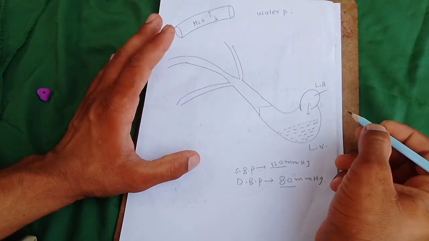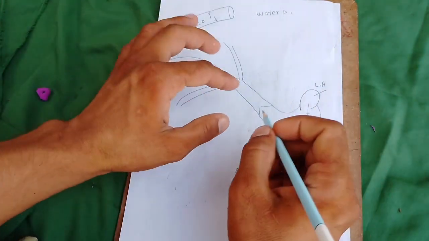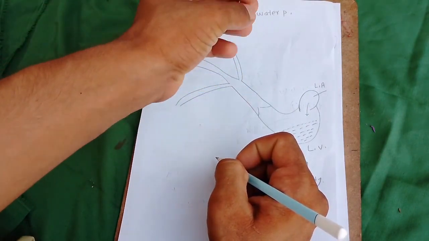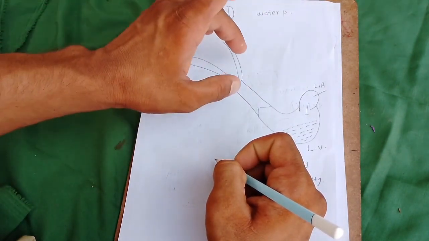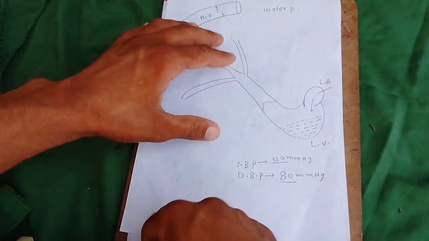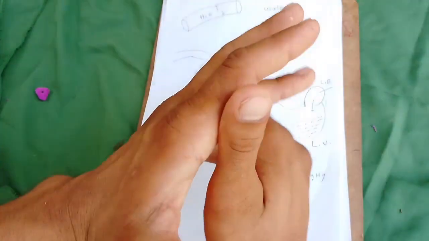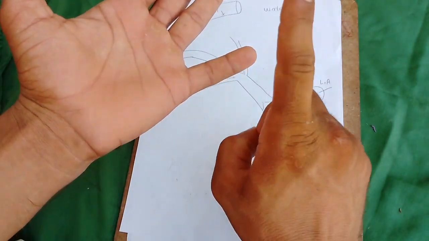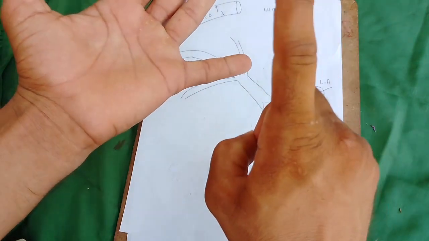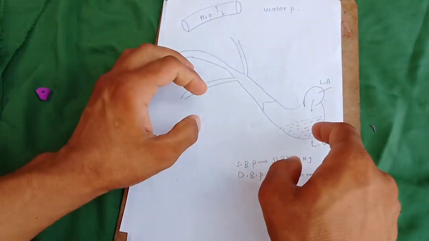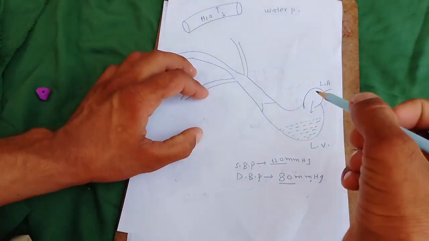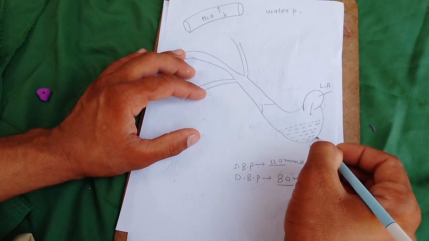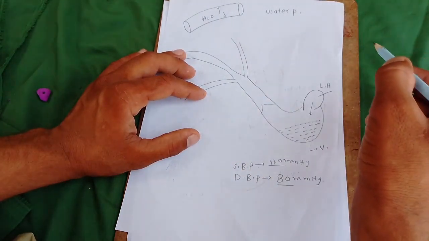So what is systolic blood pressure? The blood pressure in the aorta, the arteries, and the arterioles when the ventricle contracts is called systolic blood pressure. Systolic blood pressure is that blood pressure which is produced during the contraction of the left ventricle. This is the normal, relaxed ventricle, and this is the normal, relaxed aorta.